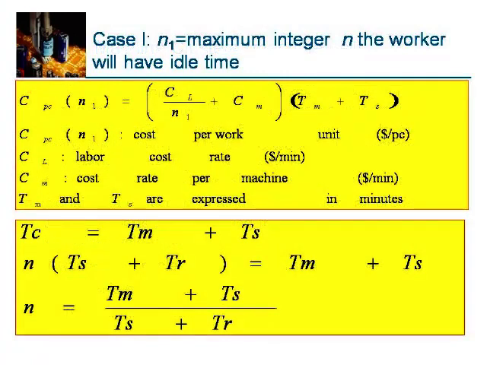In case 2, n2 is the maximum integer greater than n, the machine will have idle time, and the cycle time of the machine cluster will be the time it takes for the worker to service the n2 machines. So the cycle time for n2 is equal to n2 into (Ts plus Tr). And with this we can do example 3, which is left to you as self-explanatory.